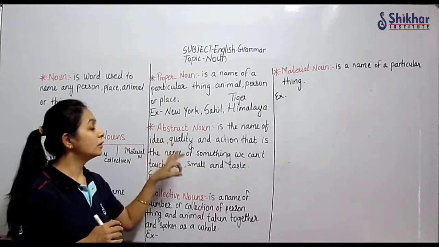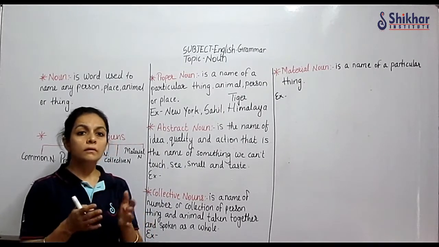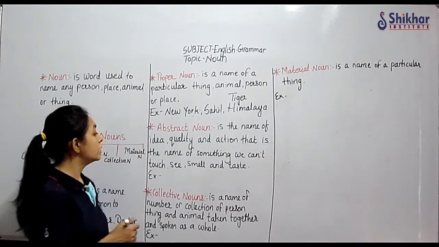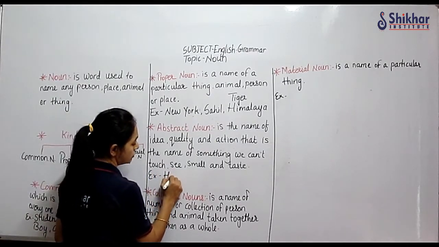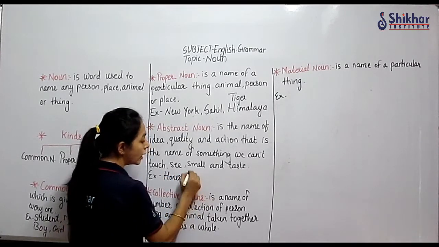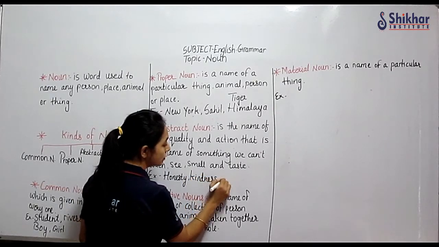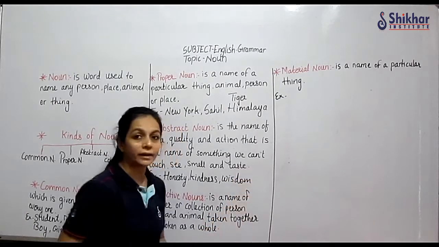Here how will you identify what is abstract noun? Abstract noun is something which does not physically exist. Through examples you will come to know: honesty, happiness, kindness, wisdom, these are qualities or ideas.